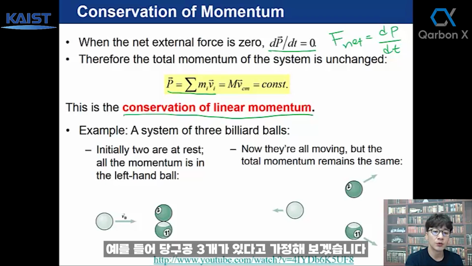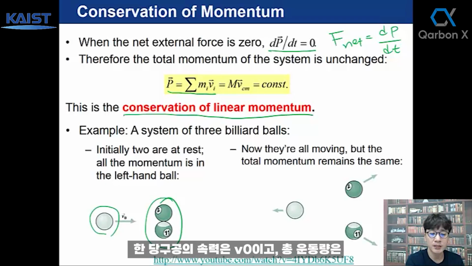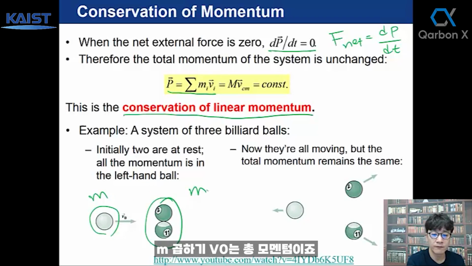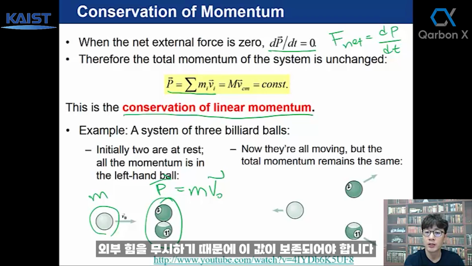For example, there are 3 billiard balls. Initially, two of these billiard balls are at rest, and one billiard ball has some velocity v naught. Then the total momentum is m, the mass of this billiard ball, times the velocity, right? m v naught is the total momentum. This should be conserved because here we ignore any frictional force, or suppose there are no forces acting on these 3 balls, no external force.